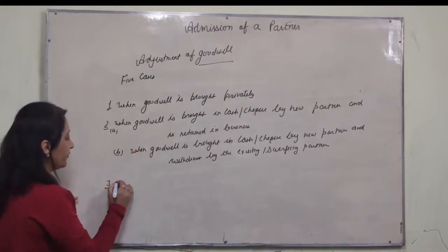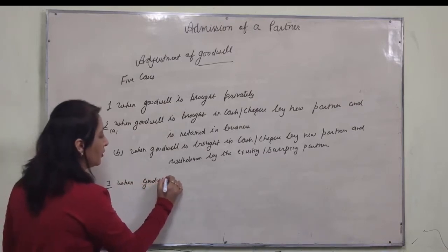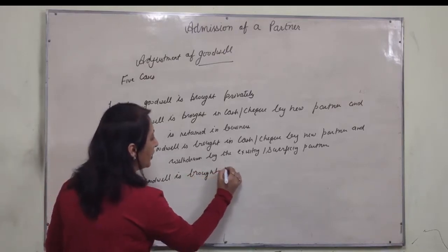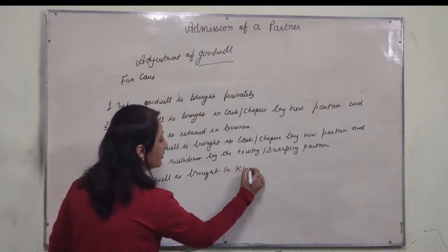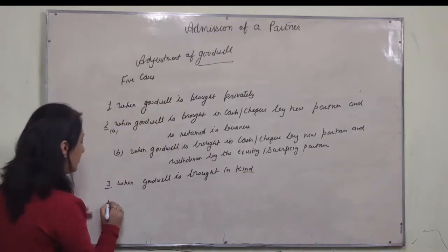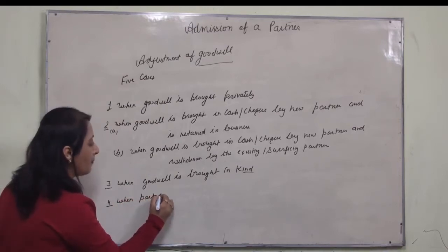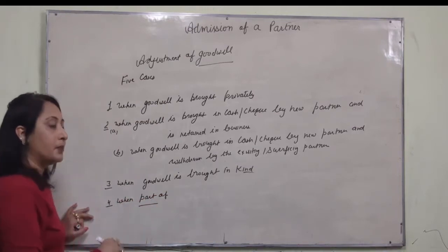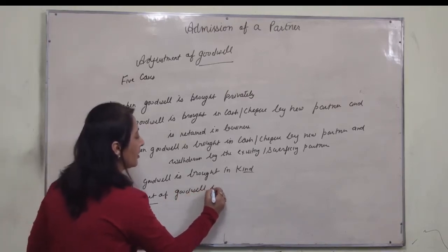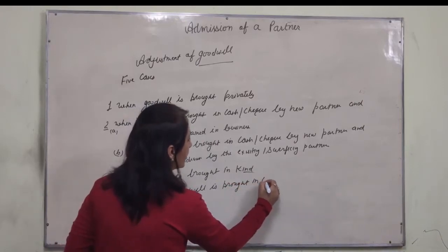The third one, when goodwill is brought in kind. Kind means in form of assets. The fourth one, when part of goodwill, not complete goodwill, part of goodwill is brought in cash.